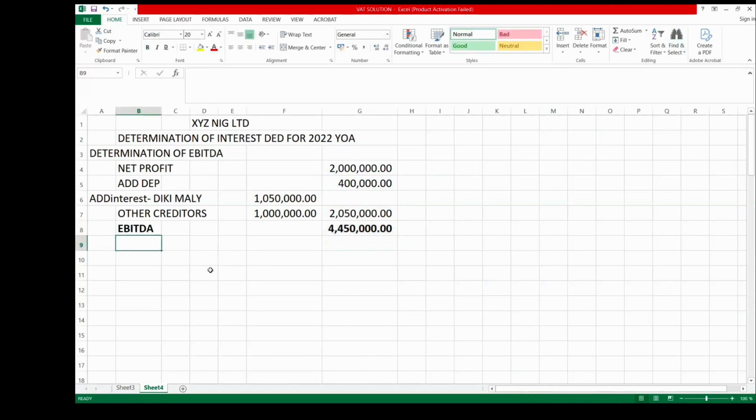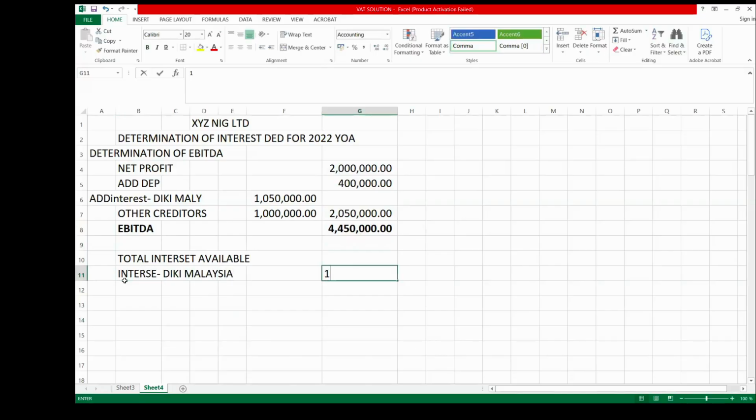From this EBITDA, we need to first of all get the total interest. How much is the total interest available? We have one interest for Dicky Malaysia, which is 1,050,000.